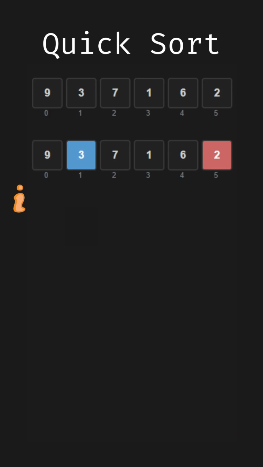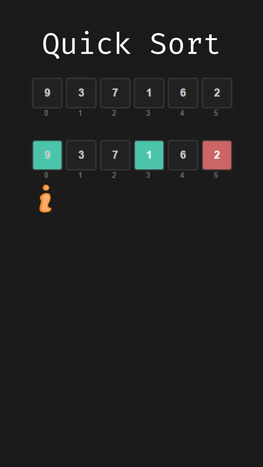Next, we check 3, which is also greater than 2, so no changes. Then we check 7, again greater than 2, so nothing moves. When we check 1, it's smaller than 2, so we increment I to 0, and swap 1 with the element at index I, which is 9. Finally, we check 6, no changes.